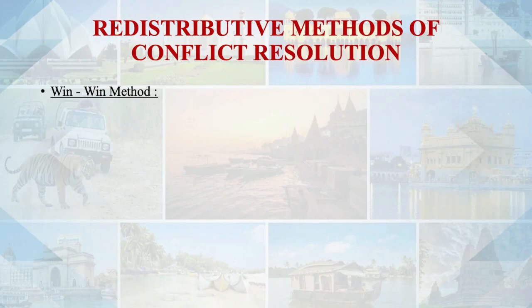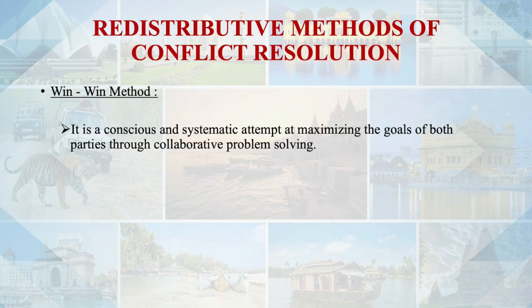So the first method that we have discussed was the win-lose method, and the second was the lose-lose method. Now the third comes, the win-win situation. The win-win method means a winning situation for both the conflicting parties. So it is a conscious and systematic attempt at maximizing the goals for both the conflicting parties through collaborative problem solving.